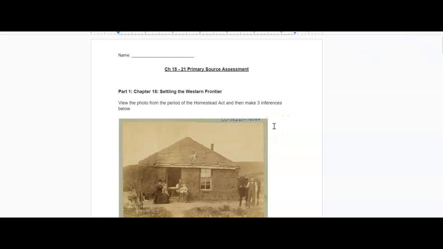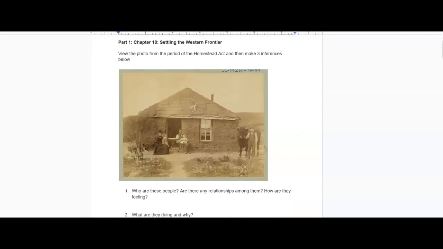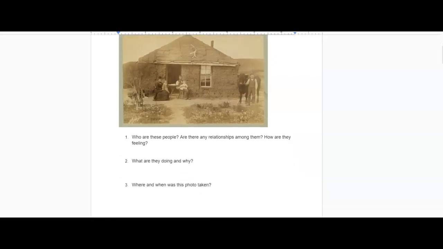This is a test that's made up of all primary sources. So part 1 is about chapter 18, settling the western frontier. We've got a photo here. It says view the photo from the time period of the Homestead Act and then make 3 inferences below. So your inferences should be related to these questions 1, 2, 3.